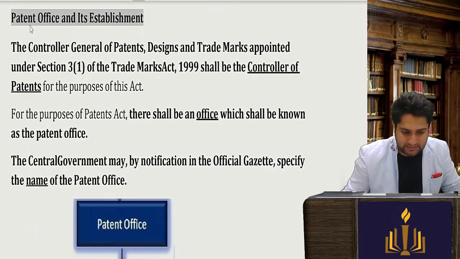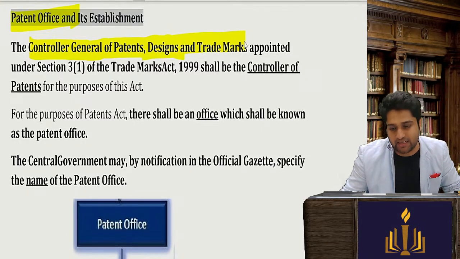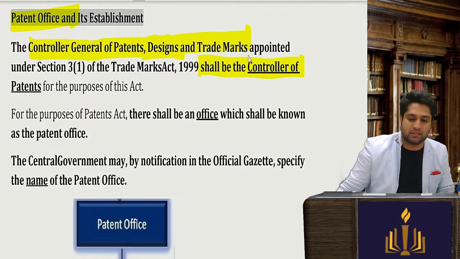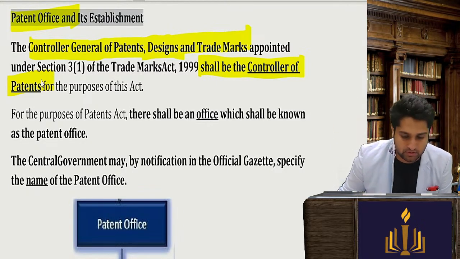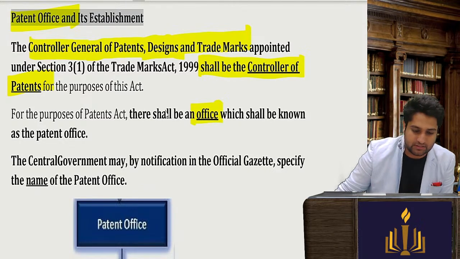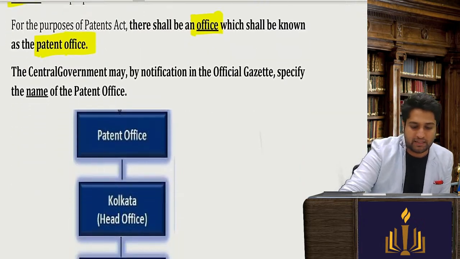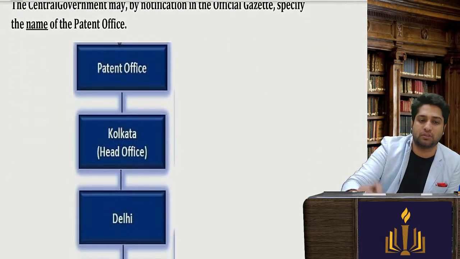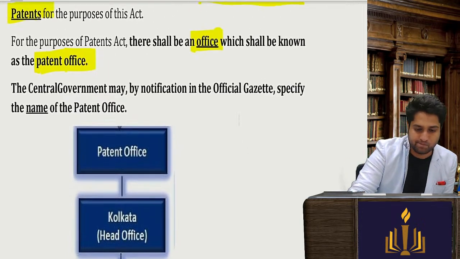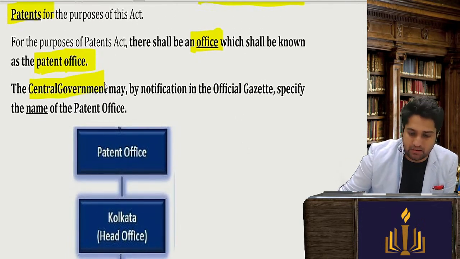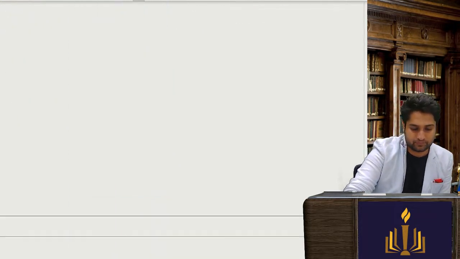Then the patent office. The Controller of Patents, Designs and Trademarks is appointed as the controller of patents. So the common controller is appointed as controller of patents also. There shall be an office, obviously, something called a patent office. The patent office headquarters is in Kolkata, and the other patent offices are in Delhi, Chennai and Mumbai. The central government may in the official gazette specify the name of the patent office.